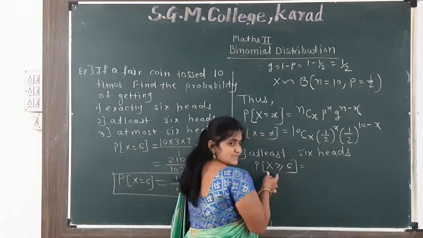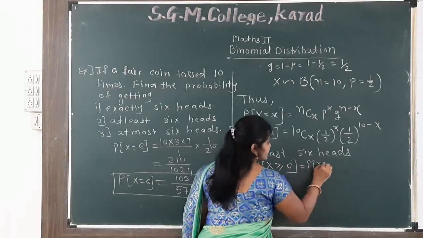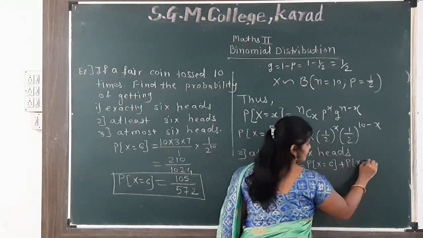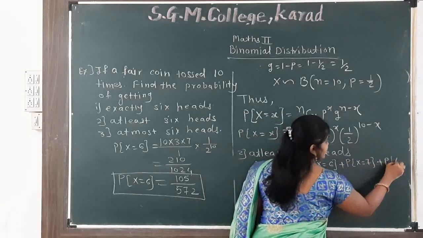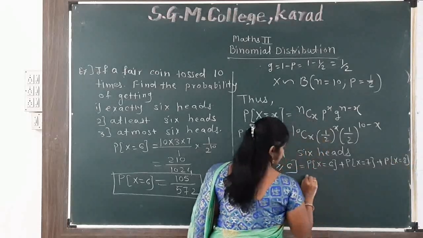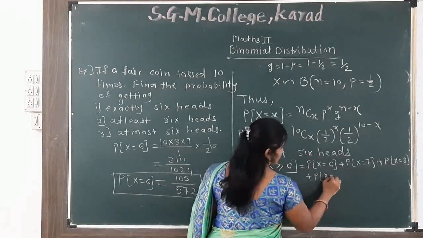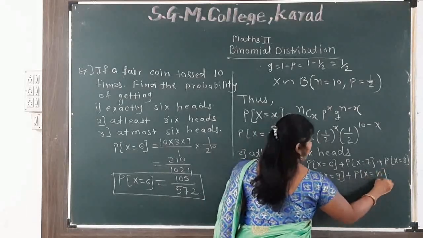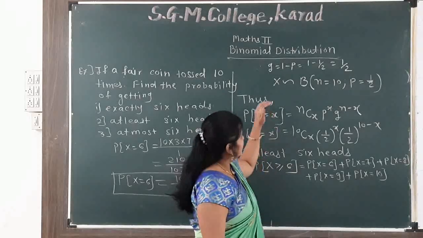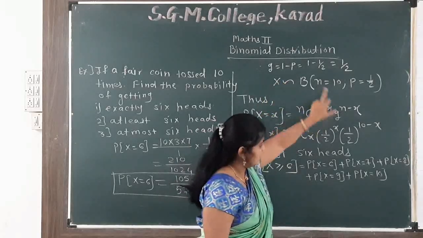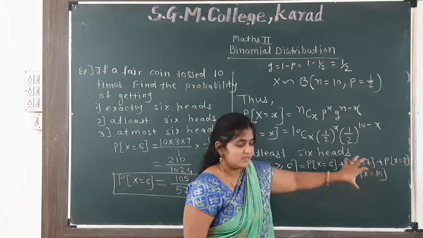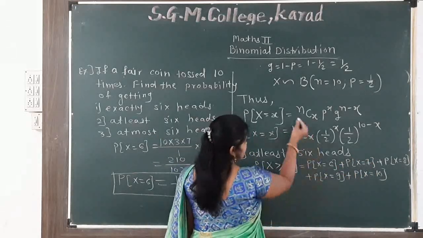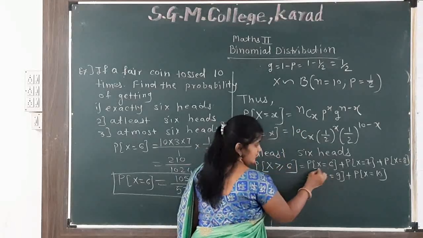So we can write this: P of X is equal to 6 plus P of X is equal to 7 plus P of X is equal to 8 plus P of X is equal to 9 plus P of X is equal to 10, because my last number of n is equal to 10. So all these possibilities come, this probability of success.